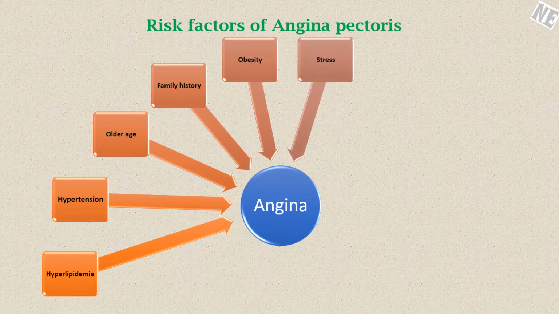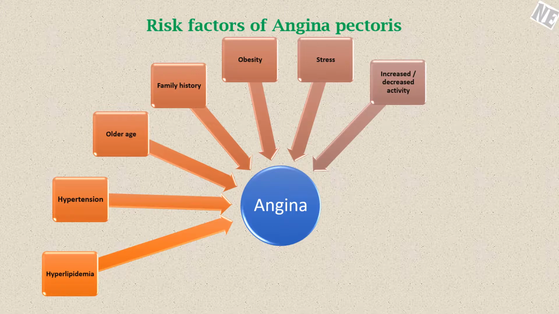Another risk factor is stress. Certain hormones produced during stress can narrow the arteries and cause angina. Physical inactivity or exertion. Strenuous physical activity increases the demand for oxygen, which causes increased workload of the heart muscles and leads to chest pain. And decreased physical activity leads to obesity, hyperlipidemia, hypertension, and diabetes.